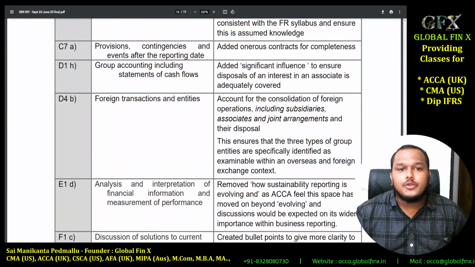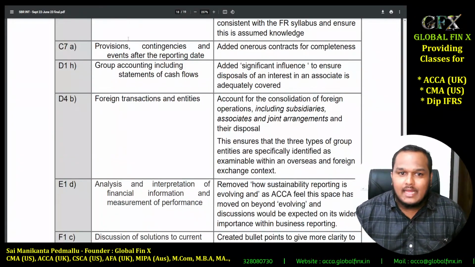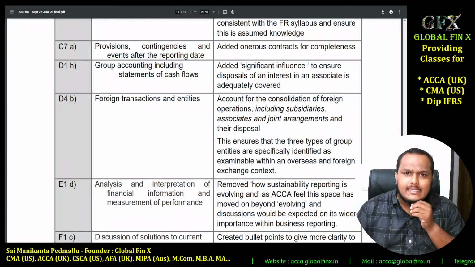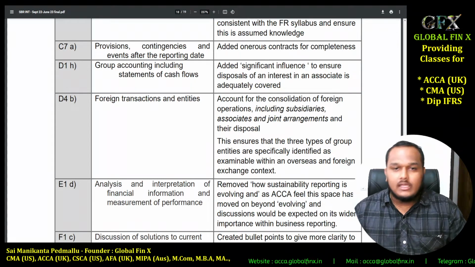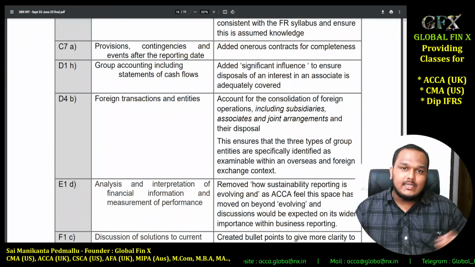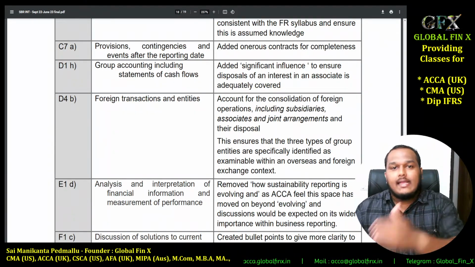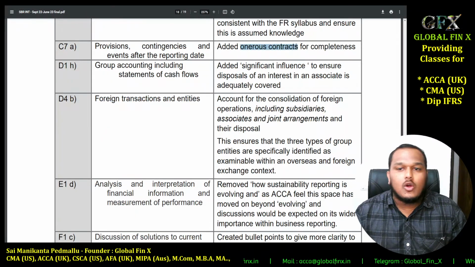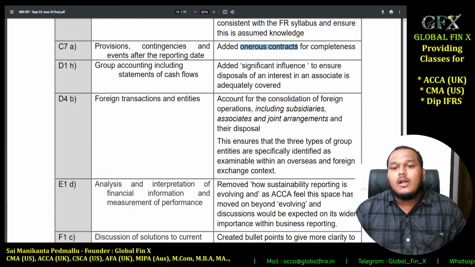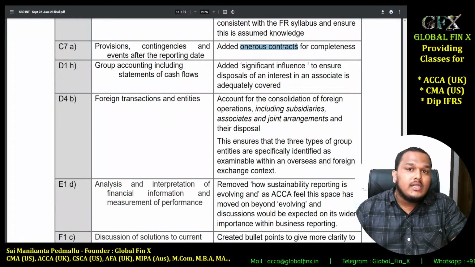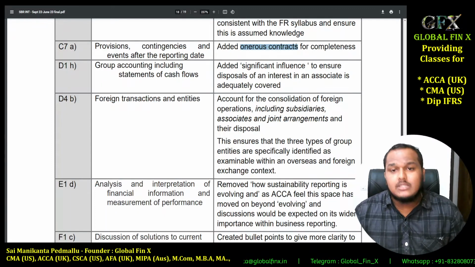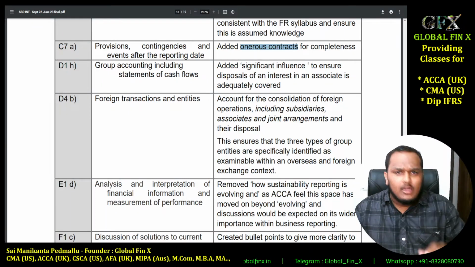Then going to provisions, contingent liabilities and contingent assets, and also events occurring after the reporting date. Basically IAS 37, provisions, contingent liabilities and contingent assets, then IAS 10, events occurring after the reporting date. They have added onerous contracts to the provisions part. We usually deal with onerous contracts in IFRS 15, revenue from contracts with customers, those contracts which usually make a loss.